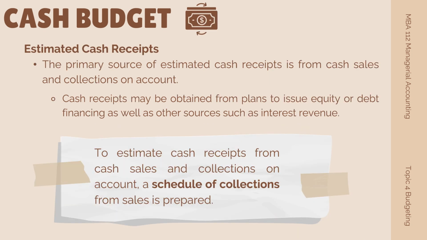The primary source of estimated cash receipts is from cash sales and collections on account. Cash receipts may be obtained from plans to issue equity or debt financing, as well as other sources such as interest revenue. So, to estimate cash receipts from cash sales and collections on account, a schedule of collection from sales is prepared.